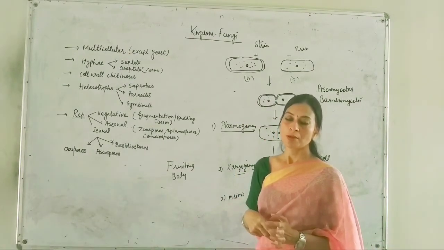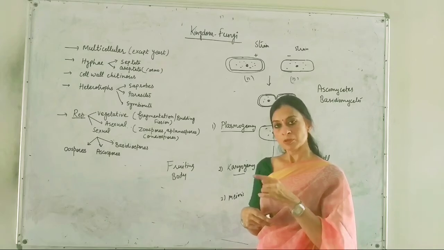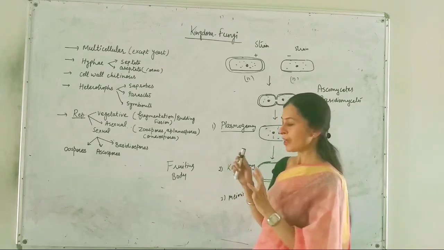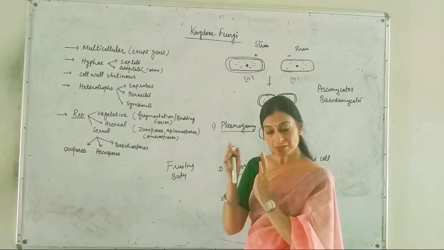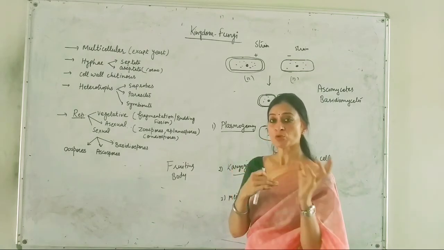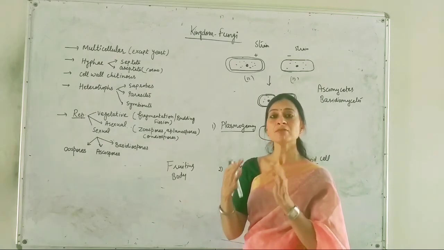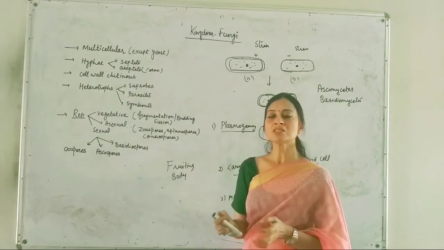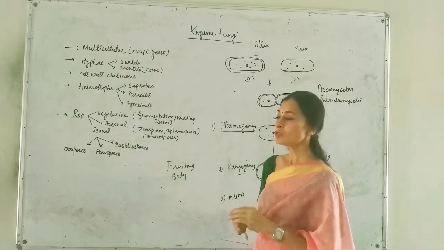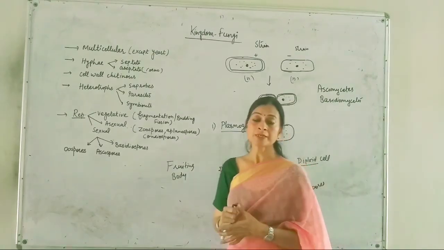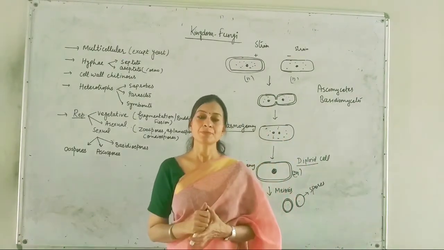Both plant and fungi members have a cell wall, but the composition is different. In the plant kingdom the cell wall is made up of cellulose, while in kingdom fungi it is made up of chitin.